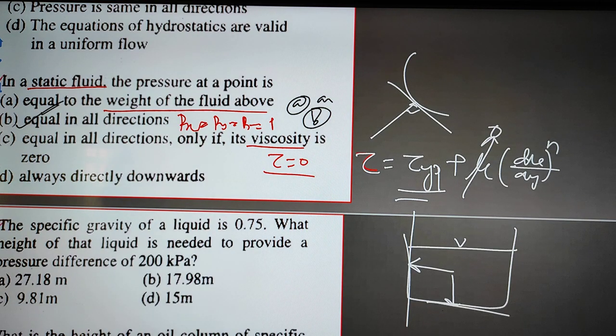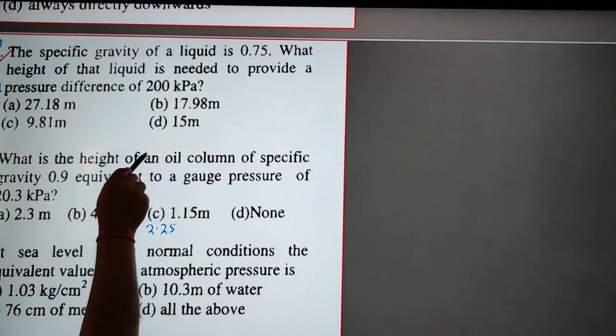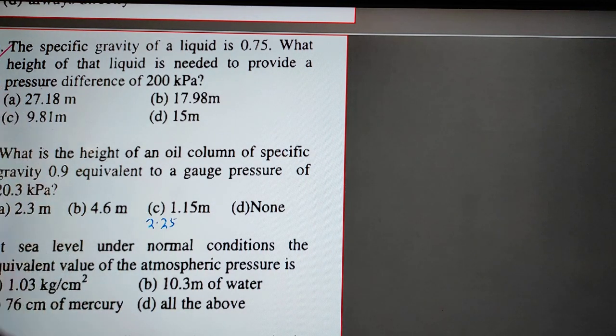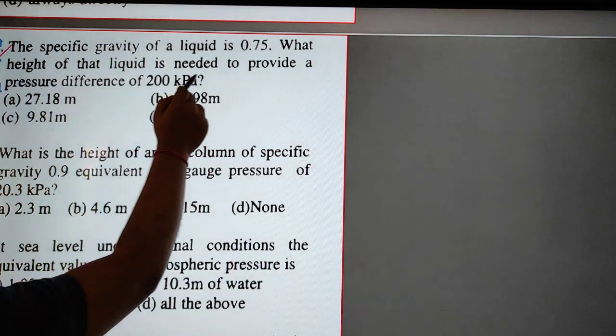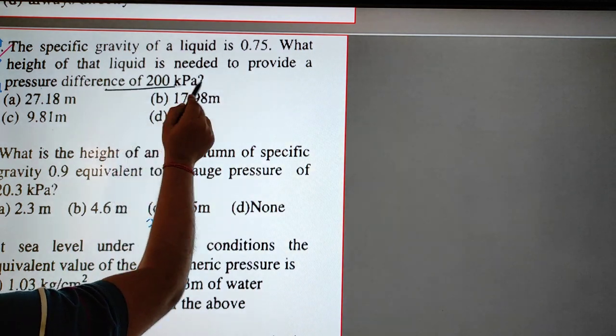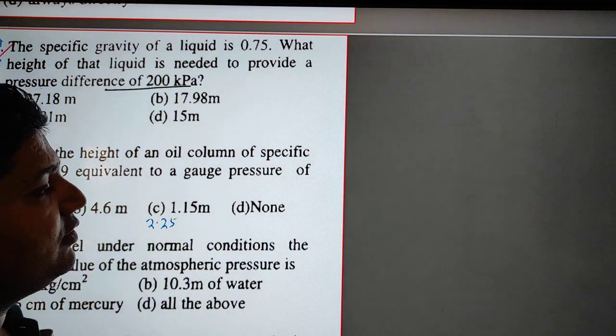Now I try to solve this fourth question. The specific gravity of the liquid is given as 0.75. What height of the liquid is needed to provide a pressure difference of 200 kilopascal?